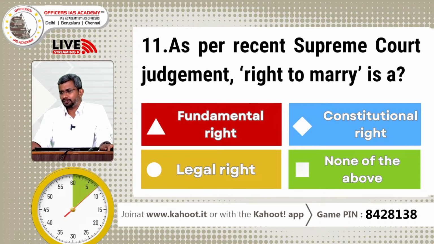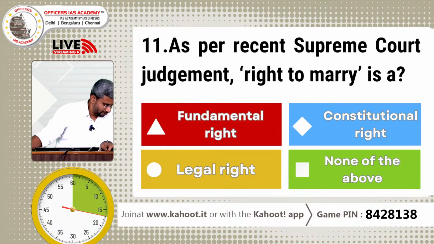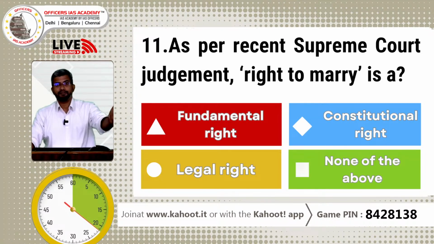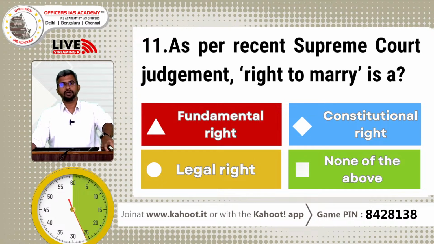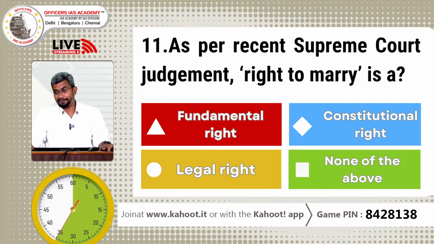As per the recent Supreme Court judgment, right to marry is a fundamental right, constitutional right, legal right, none of the above. So guys, this was a much talked about Suprio case, which was the same-sex marriage judgment in which the court said, no, we cannot interfere in this. It is for the Parliament to make the laws for giving recognition to same-sex marriages. And it said something about the right to marry, right? What did it say? That is the question. Go for it.